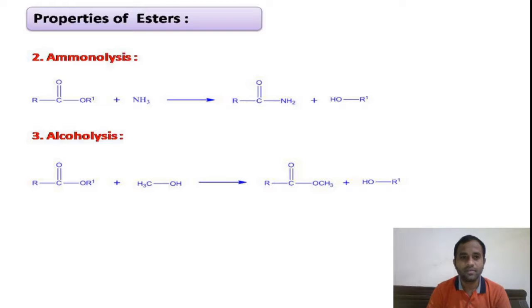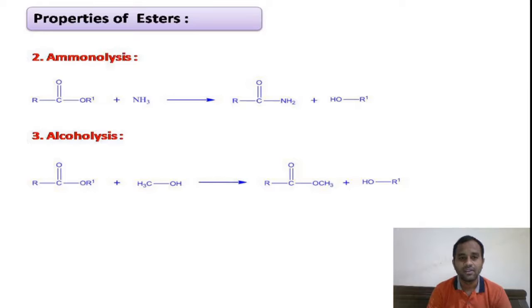Coming to the second property, that is aminolysis. The splitting of ester in presence of ammonia is known as aminolysis. Our esters will undergo aminolysis. Splitting by ammonia is called aminolysis. Our esters on aminolysis, that is in presence of ammonia, give acid amide as well as alcohol as the product.